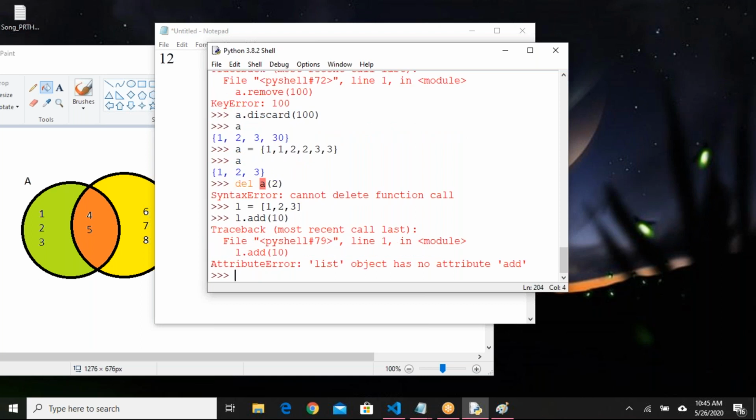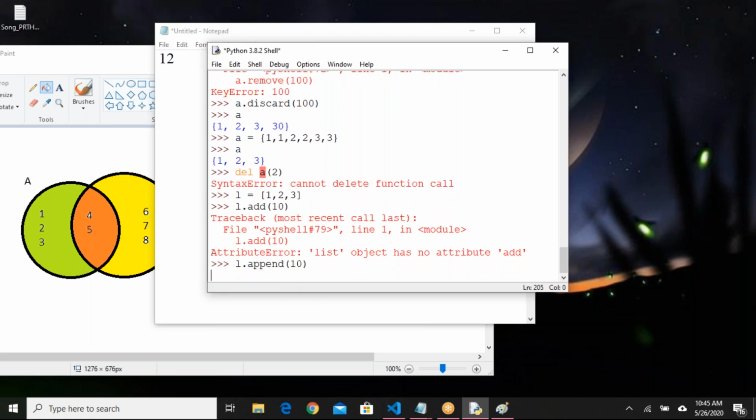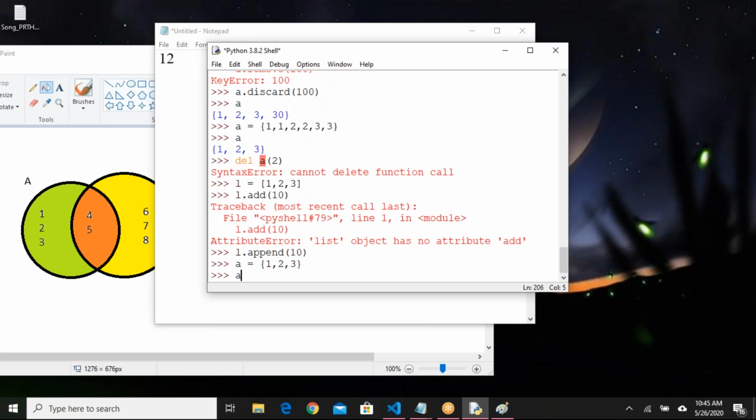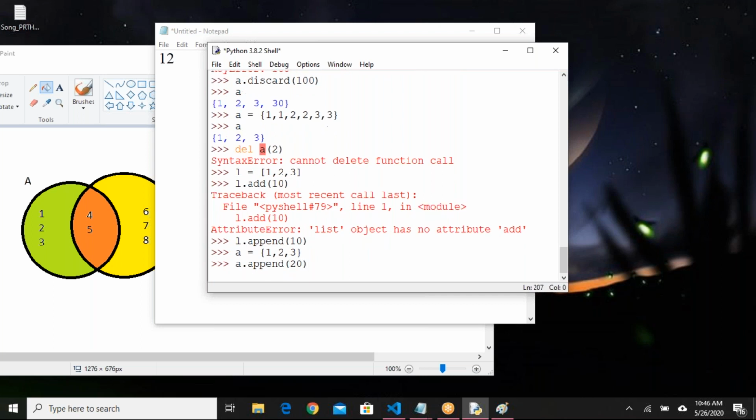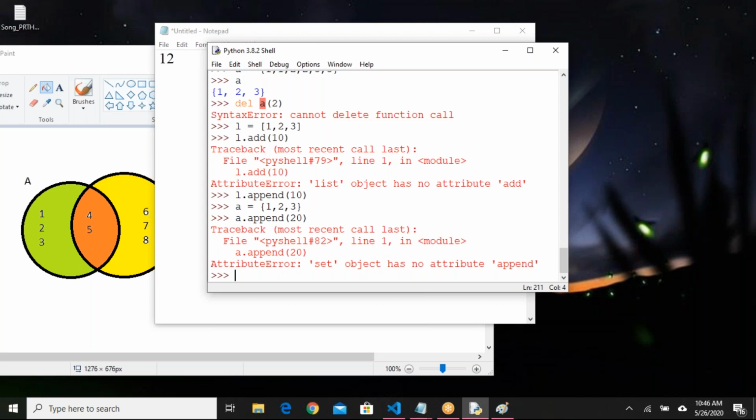If you want to add an element, you have to use the append method. The same thing you want to check with set, a dot append. Is it what you are looking for?